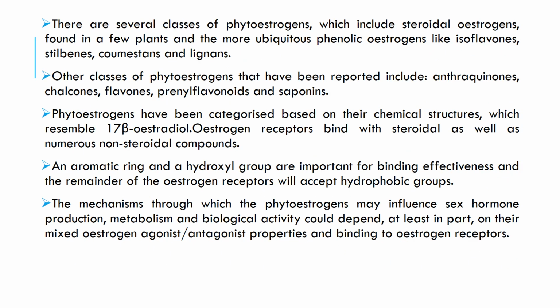There are several classes of phytoestrogens, which include steroidal estrogens, which are found in few plants, and the more unambiguous phenolic estrogens like isoflavones, stilbenes, coumestans, and lignans. Other classes of phytoestrogens that have been reported include anthraquinones, chalcones, flavanones, phenyl flavonoids, and saponins. Phytoestrogens have been categorized based on their chemical structures, which resemble 17 beta estradiol.